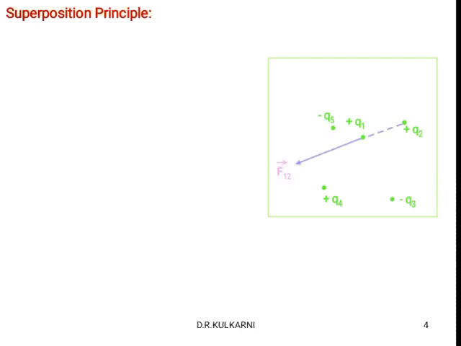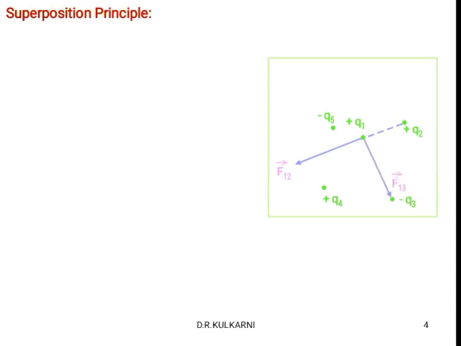Suppose we draw an imaginary line between Q1 and Q2. Where is the force? The force is definitely away from Q2. That is the direction of the force, and also the direction of the electric field, because we know that the electric field always moves from the positive charge to infinity. So that is the reason we have to show the direction of the force in this way.